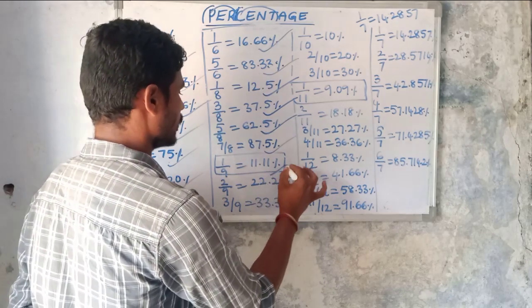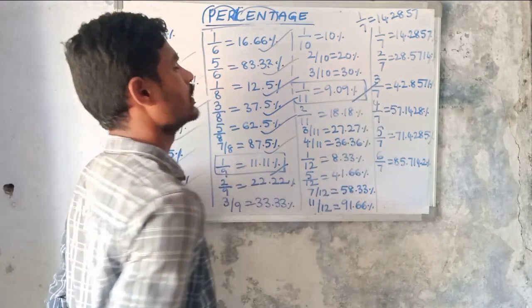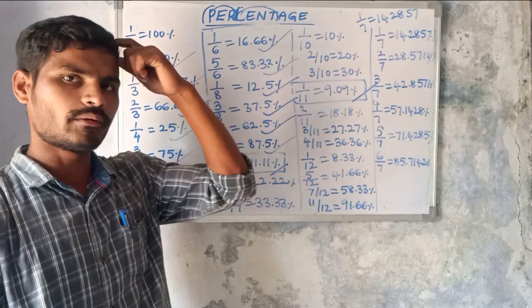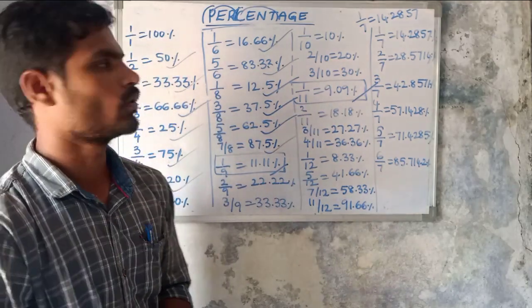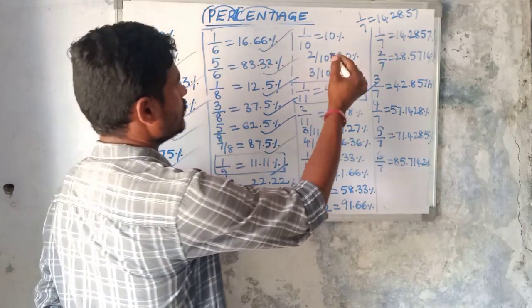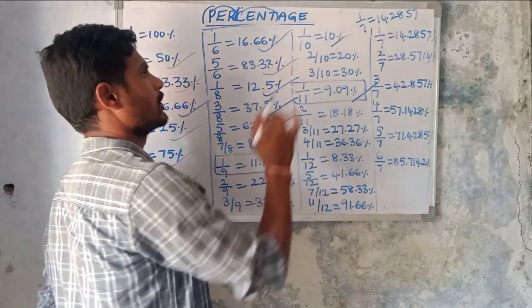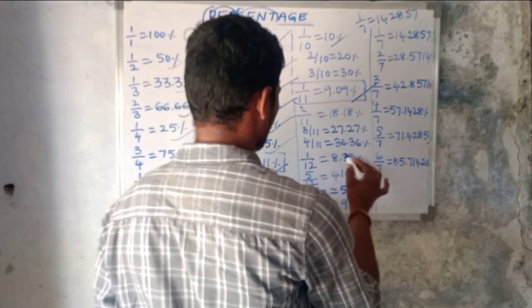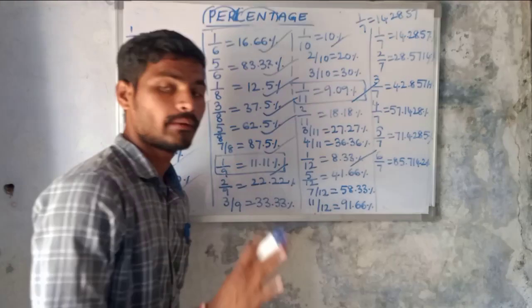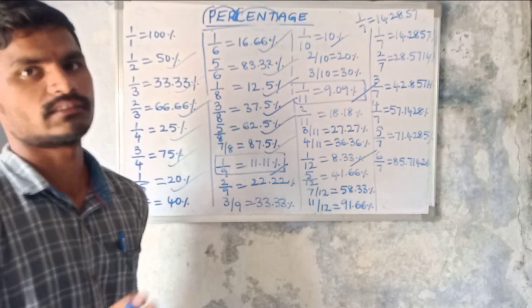Then here, 1 by 9 and 1 by 11, you should remember: 1 by 9 equals 11.1% and 1 by 11 equals 9.09%. Okay, then 1 by 10, you can remember, equals 10%. Then 1 by 12, you should remember, equals 8.33 percentage.